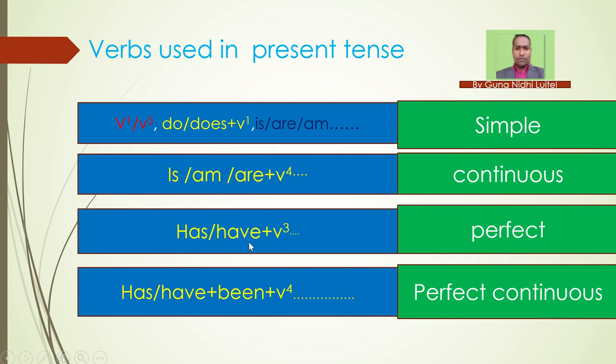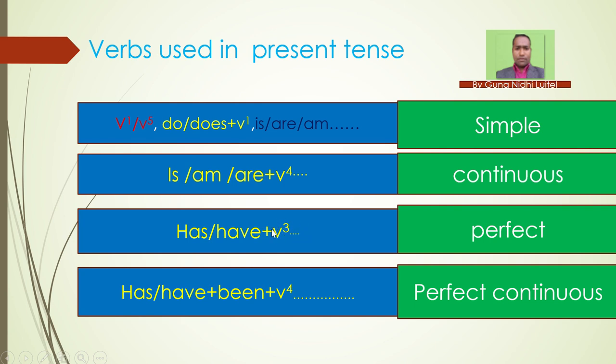And for perfect tense, present perfect tense, we have either has or have, and we have verb 3. So verb 3 are the verbs that generally end in ed, right? Like played, jumped, and some of the verbs do not end in ed, they are irregular verbs.